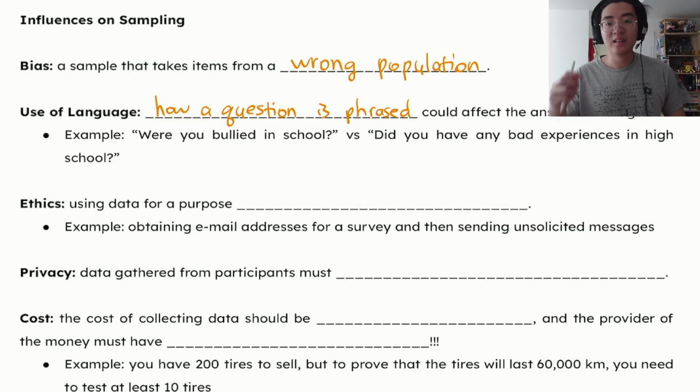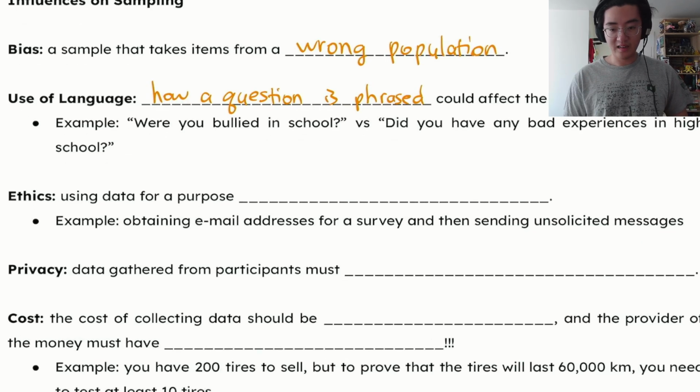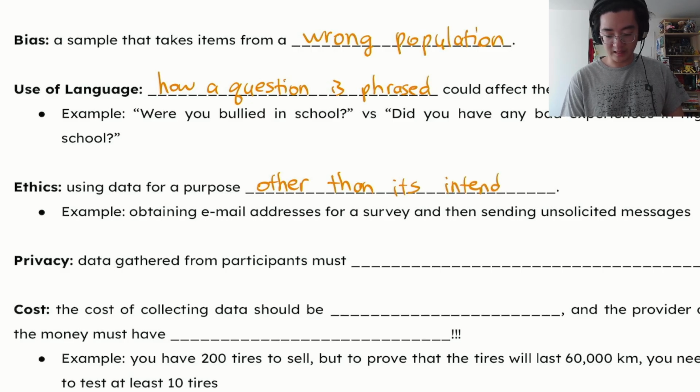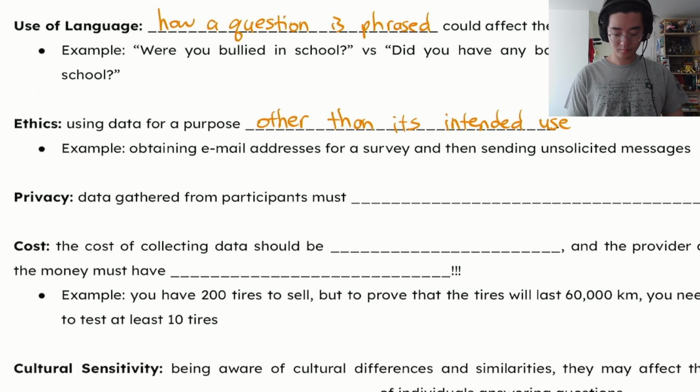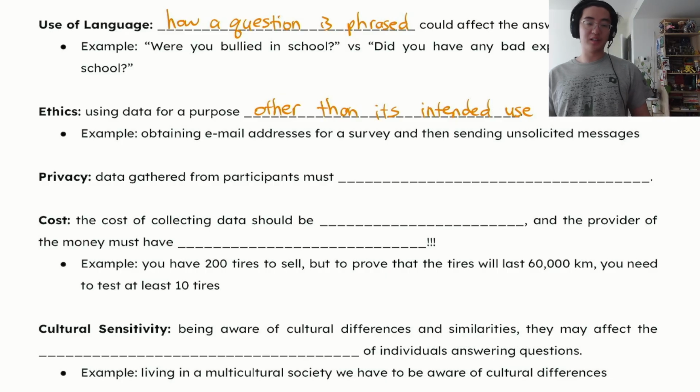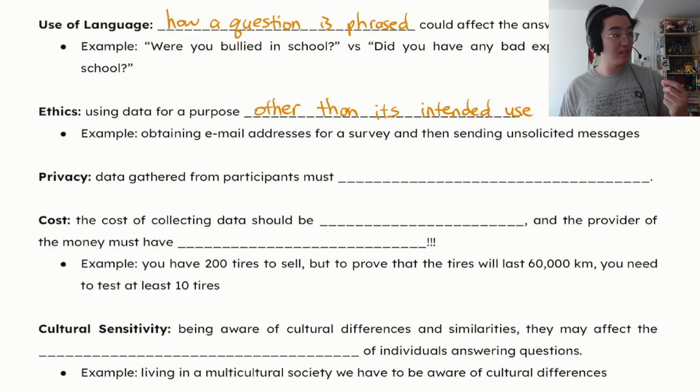Okay. Next, we have the ethics of data. It's very important that we use data only for its intended use. Because if we collect everyone's emails for a survey, but then it turns out that we're using those emails to sell advertisements, then of course, that's not very nice.